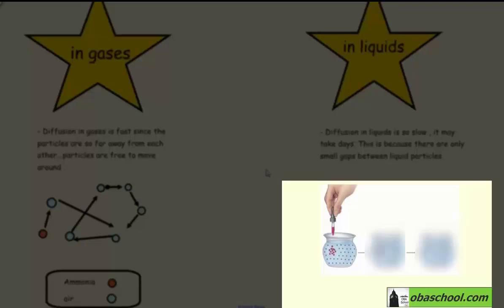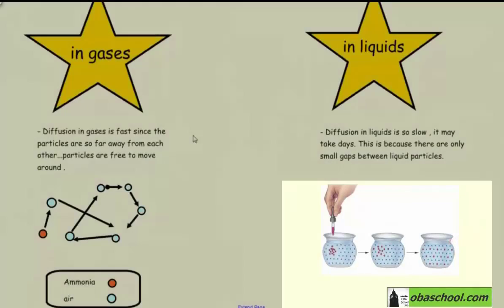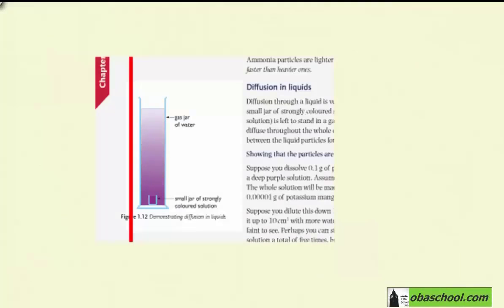Now let's check this diagram. As you could see, there are these small blue particles that are found in this liquid. We have added other red colored particles from a different liquid. We could notice that these red colored particles are diffusing in the liquid slowly. You see, they will take time. So diffusion is occurring slowly, not like the ammonia gas. So it may take days or weeks as we have said previously. At the end, diffusion will occur because there are cavities.